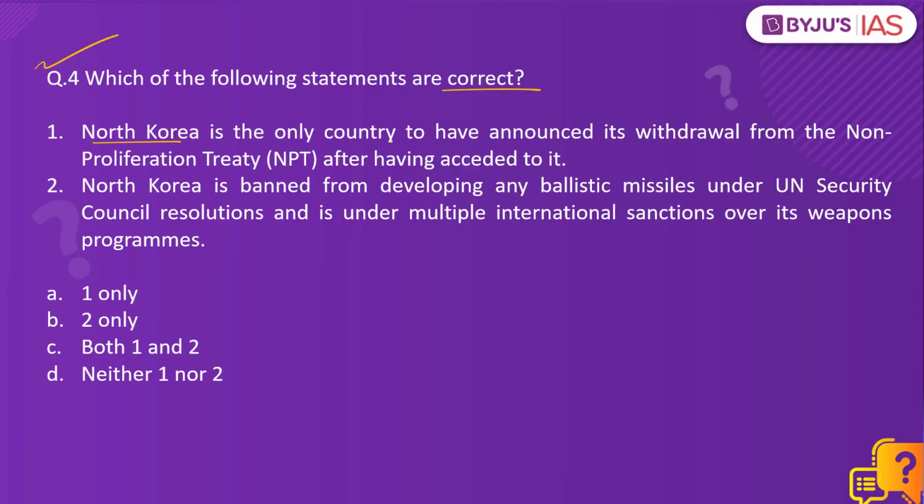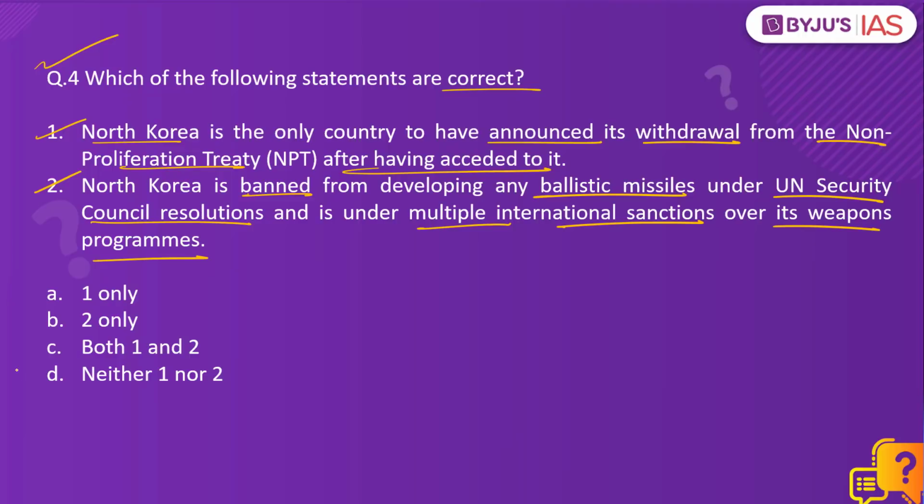North Korea is the only country to have announced its withdrawal from the Non-Proliferation Treaty after having acceded to it. North Korea is banned from developing any ballistic missiles under UN Security Council resolutions and is under multiple international sanctions over its weapons programs. Both the statements are correct. Option C is the right answer.